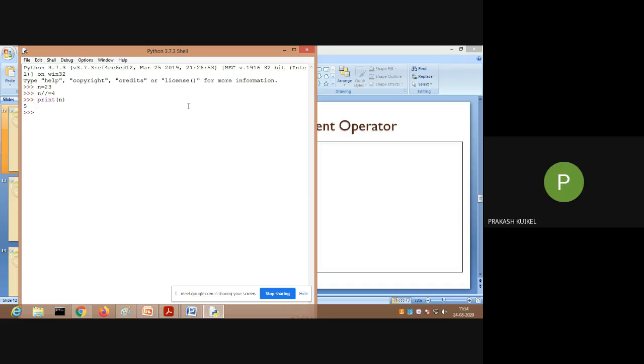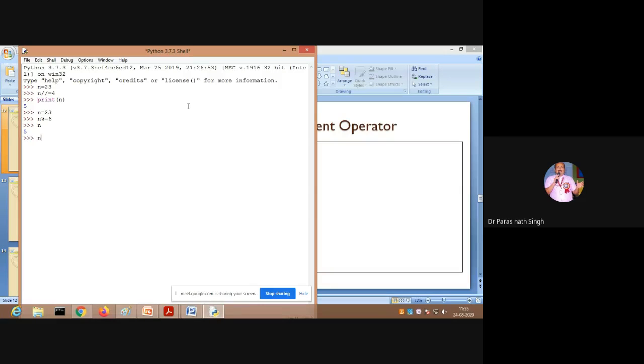Again Prakash only. So n is now again 23. So n percentage equal to 6. What will be the value of n now printed? 3, sir. No, no, sir, 5, sir.